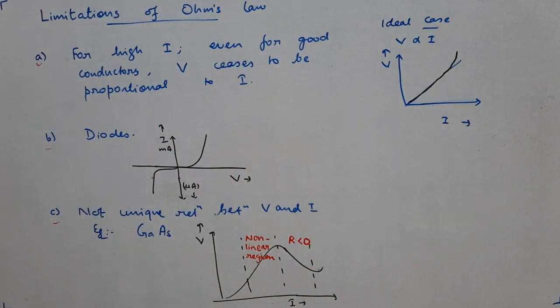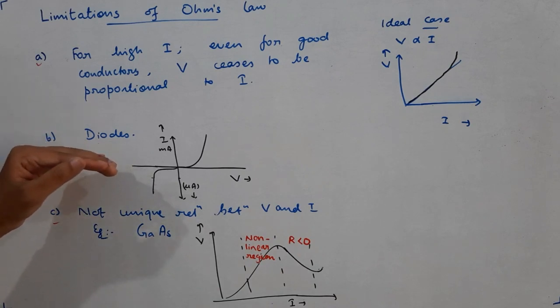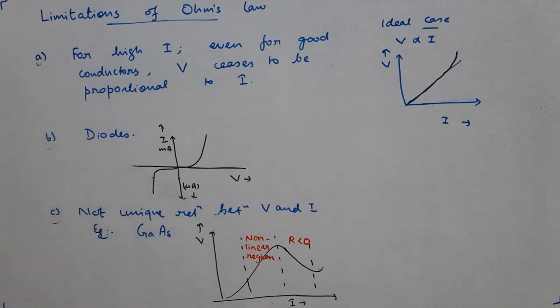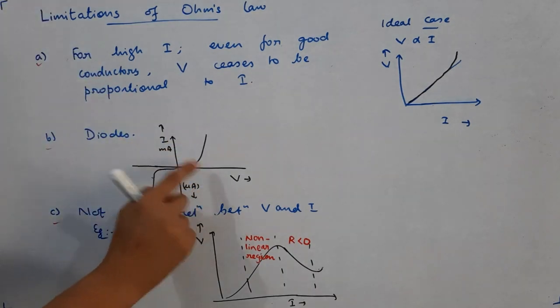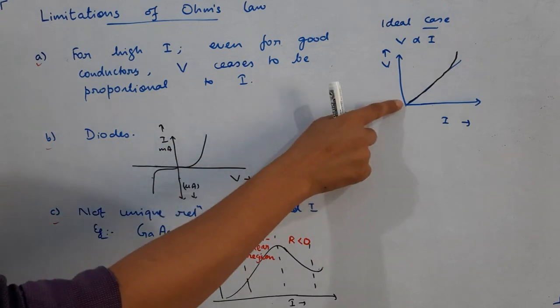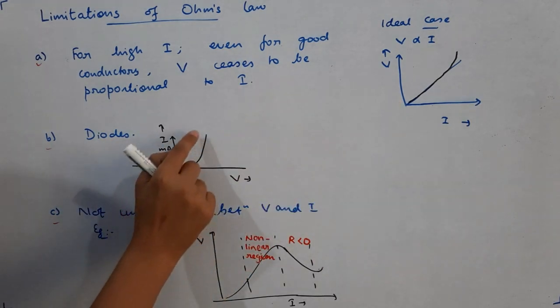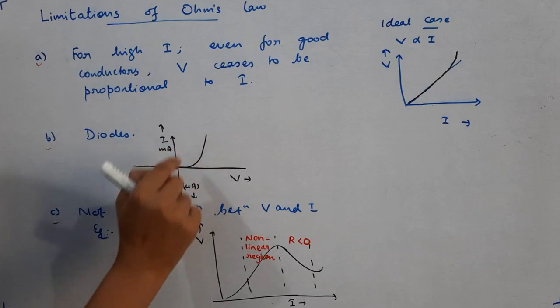Second limitation is regarding diodes. Diodes you have not yet studied; you will probably study them in the later half of this session. So just remember the VI characteristics, that means the graph between V and I in case of diodes is not linear. You can see it is a non-linear graph. It is a curve.